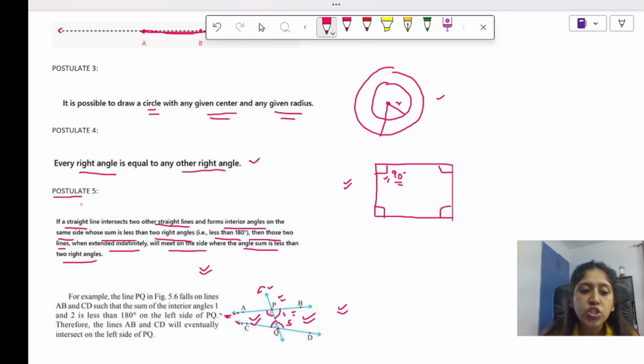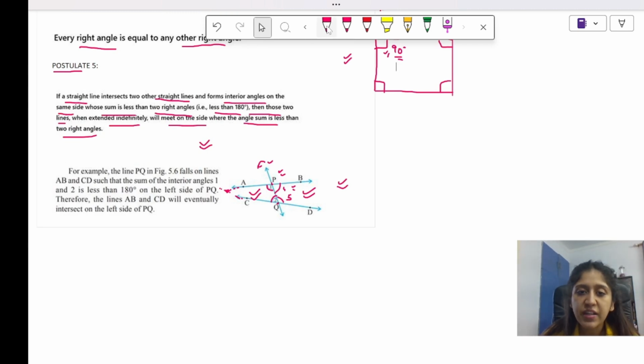Okay? Postulate number 5. As I told you, what is postulate number 5? What does it say? If I have two lines, AB and CD, and I have a line PQ which intersects AB and CD, the side on which the sum of the interior angles is less than 180 degrees, AB and CD will intersect on that side. As we can see in this diagram, the angle sum of 1 and 2, that is on the left side of PQ, is less than 180 degrees. That means AB and CD will intersect on the left side of PQ. I hope this postulate is clear.